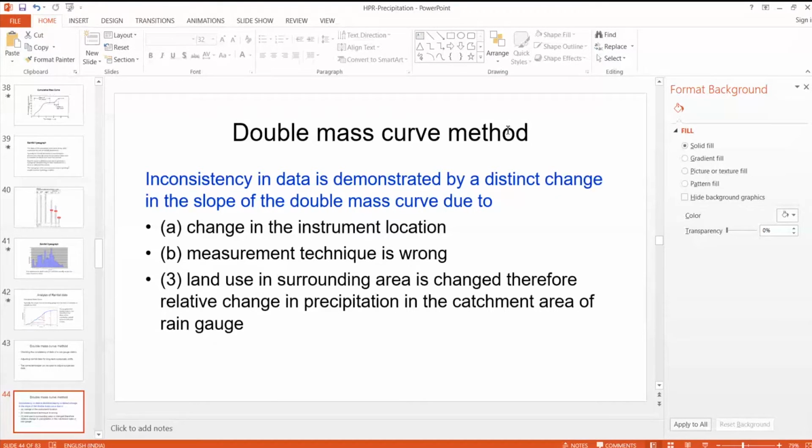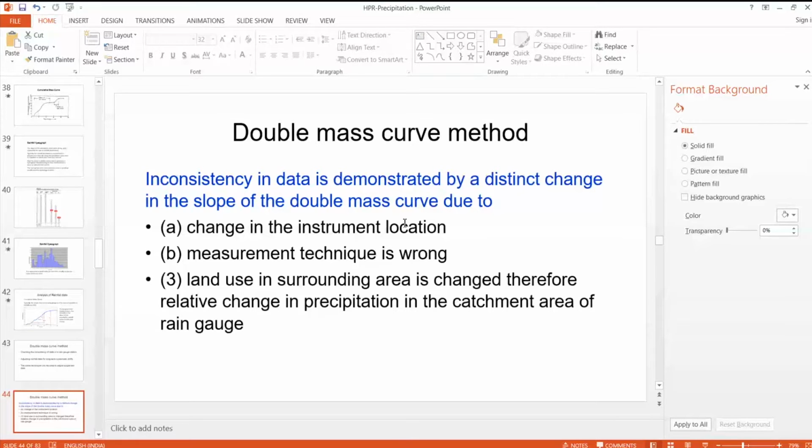These days there is a change in climate or weather pattern, due to which the pattern of rainfall is changing. So we have to correct this rainfall data record. Why do we need to check the consistency?